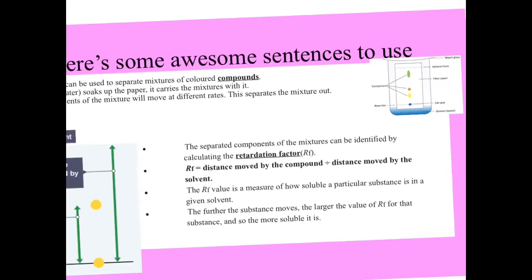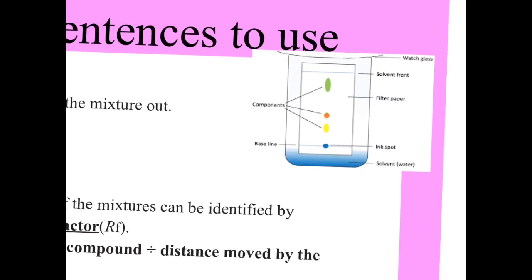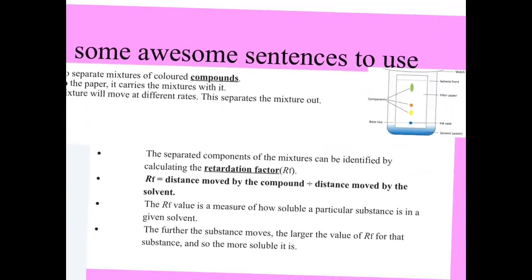Okay, so if you look over here, you've got your baseline, which is always done in pencil, so it doesn't affect your result. You place it in water, so it's just below the baseline. Don't cover it in water. You only want a little bit on your filter paper. Put your ink spot, and as the water travels up your filter paper, it'll move them, and they'll all move at different points, and these are components, the things that make up that ink spot.